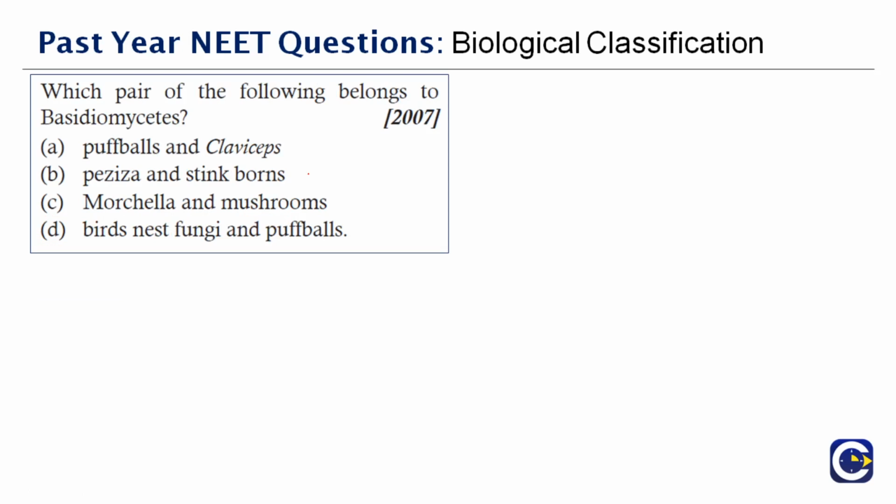Next question here. Which pair of the following belongs to basidiomycetes? What all comes under basidiomycetes first? Let's discuss basidiomycetes. We saw deuteromycetes in the earlier questions, right? Now what is basidiomycetes? Of course it's a fungi. It's any group of fungi that have a septate hyphae and spores borne in the basidium. It includes rust, smuts, mushrooms, puffballs, etc.